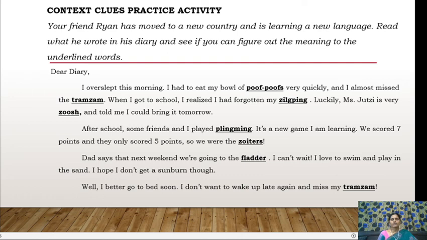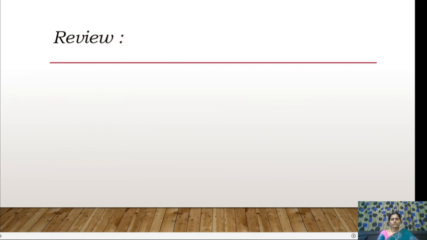Whenever you come across a new word, instead of running for a dictionary, try to make use of the clues in the context itself to guess the meaning and move further in your reading. So this would be a possible and a helpful activity for you, that is guessing through contextual clues. Now what we have learned in this video is reading in detail, that is intensive reading.